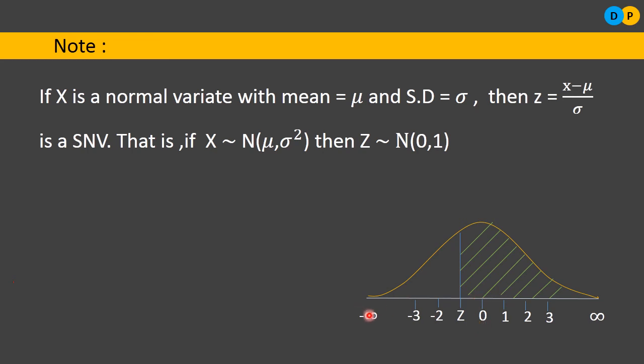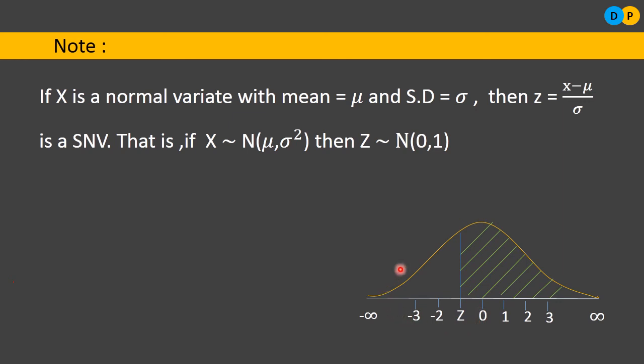And also you can notice here the x-axis, where the values go from minus infinity up till infinity. And a very important thing to note here is that to find a probability regarding x, for example, if someone asks us to find the probability of x taking a particular value or a range of values, then we will not be considering the normal variate, but a standard normal variate, where we will take the help of the value z. So if we are asked to find the probability of a continuous random variable x taking upper and lower limits, then we need to go with the standard normal variate z.